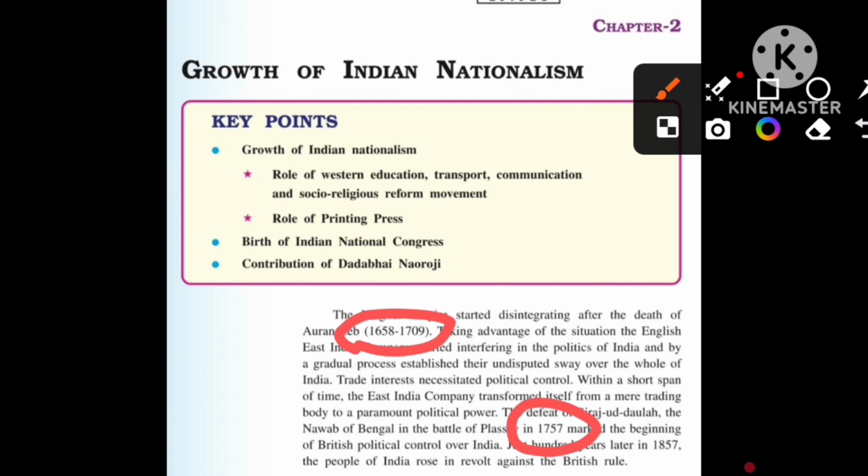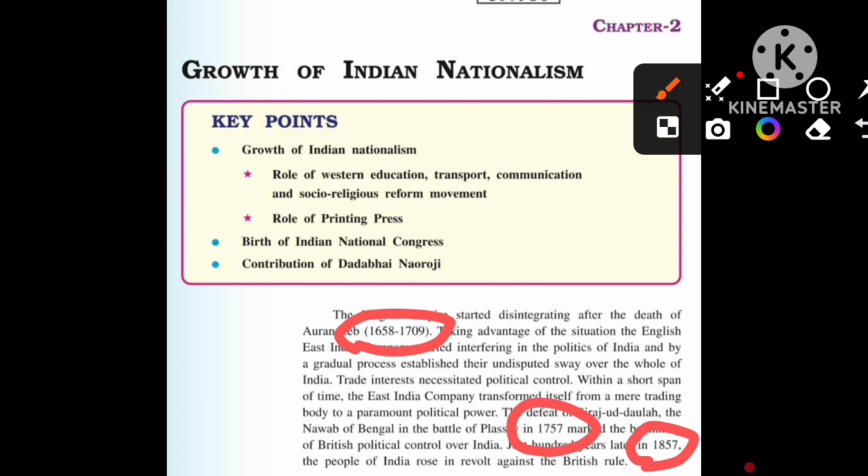The Battle of Plassey occurred in 1757, and 100 years after that, in the year 1857, the people of India rose in revolt against the British rule. So you have to understand the sequence and the dates.